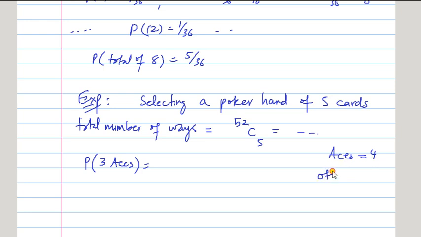I am not interested in what the other cards are. The other 48 cards are all the same for me. So you are getting 3 aces out of 4 aces, and the remaining 2 cards will come from the other 48 cards, because the total is 5. These are the number of ways you can choose 3 aces, divided by the total number of ways, which is 52C5. So you can write the answer.